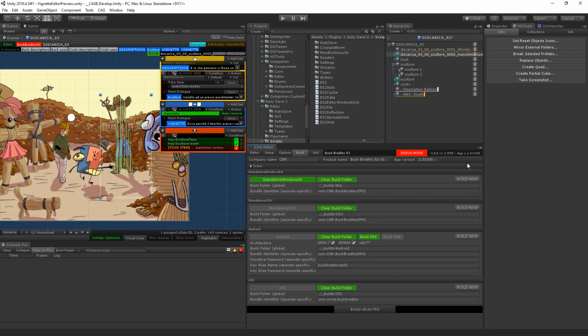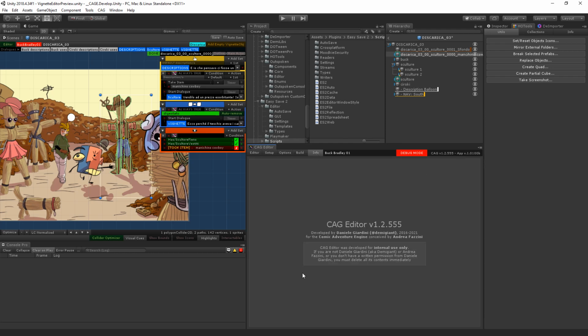Then we have a build panel that allows us to just group and make builds for different platforms all at the same time. And finally, that's basically it. This is Cage.